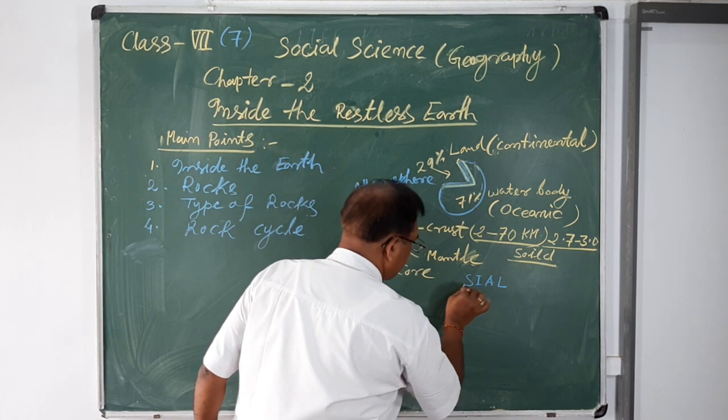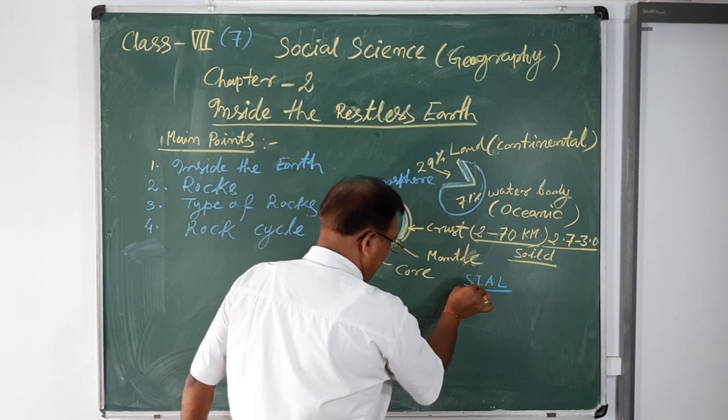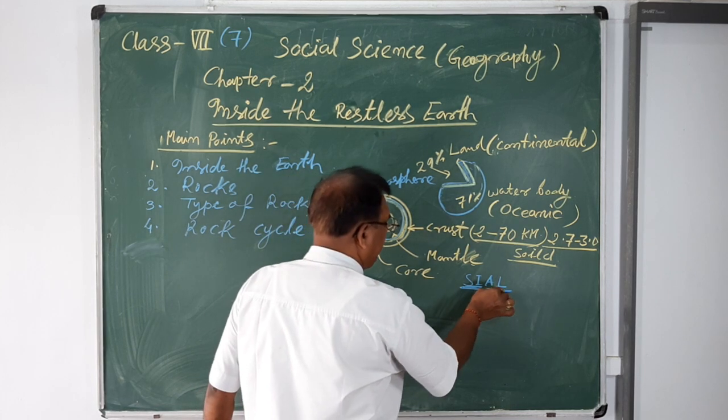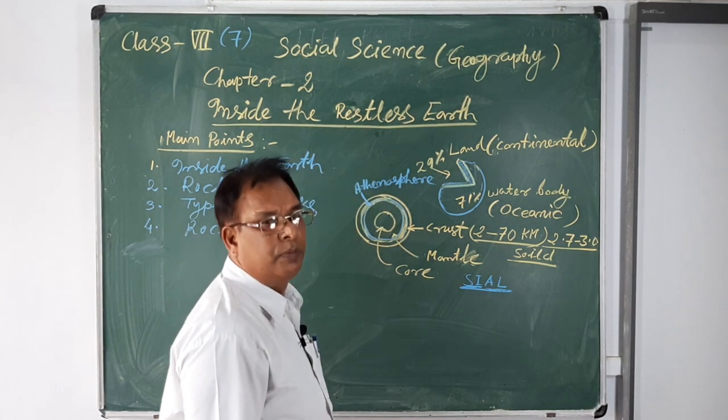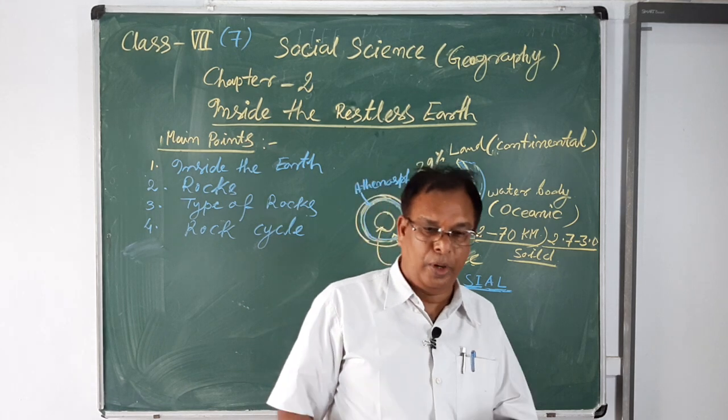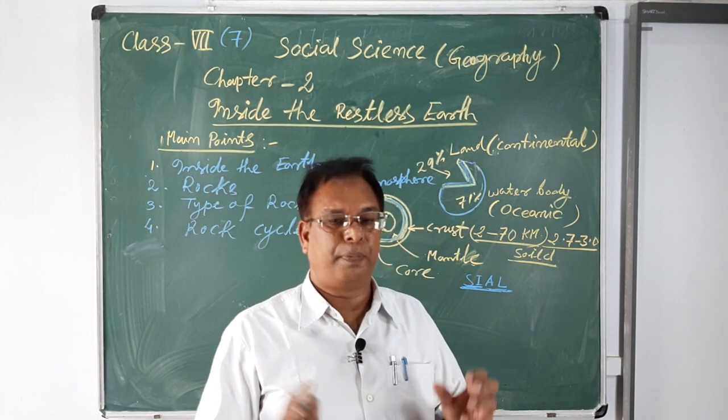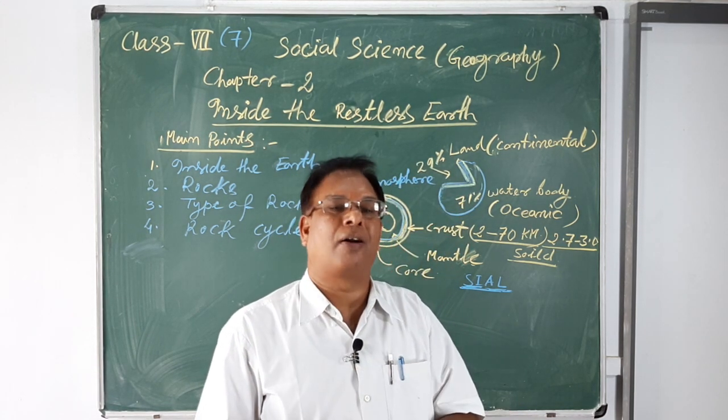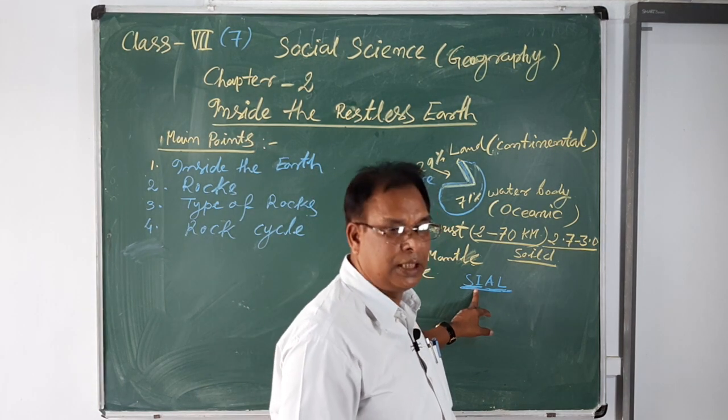S-I-A-L, sial. Si means silicon and Al means aluminum. These two materials form the upper layer of the earth, known as the sial.